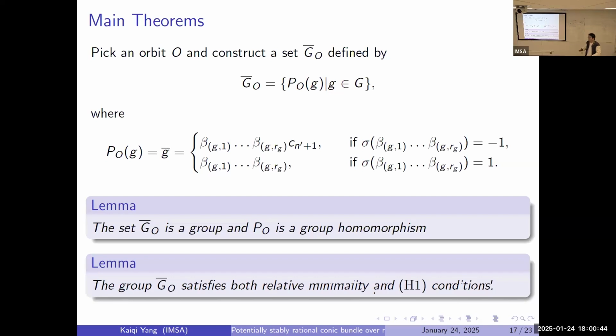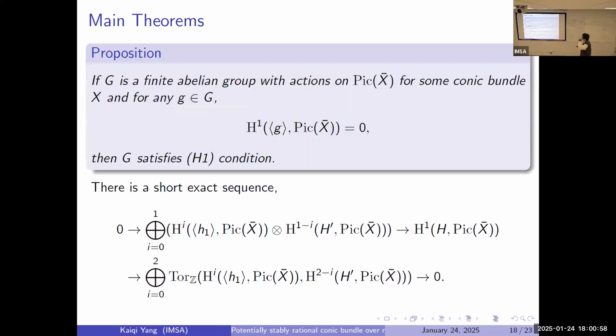That's a small question. Yes. You're constructing a group, and then for this group, you're going to construct a conic bundle. I tried to, but I failed. But that's the question. So here you assume that such a conic bundle exists to derive properties. At least the goal is to construct it. Yes, the goal is that.